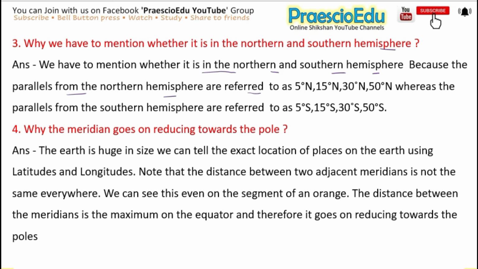Next is: why does the distance between meridians go on reducing towards the pole? And the answer is, the earth is huge in size. We can tell the exact location of places on the earth using latitude and longitude. Note that the distance between two adjacent meridians is not the same everywhere. We can see this even on the segments of an orange. The distance between the meridians is the maximum at the equator and therefore it goes on reducing towards the poles.